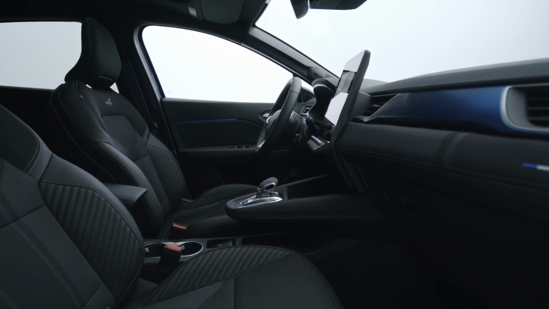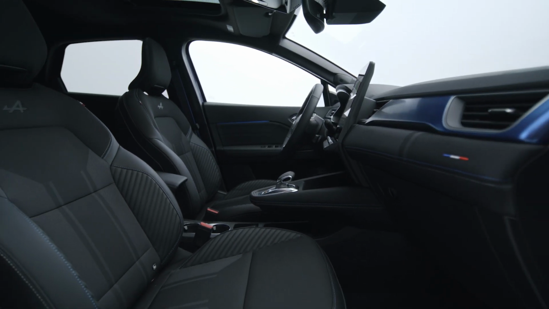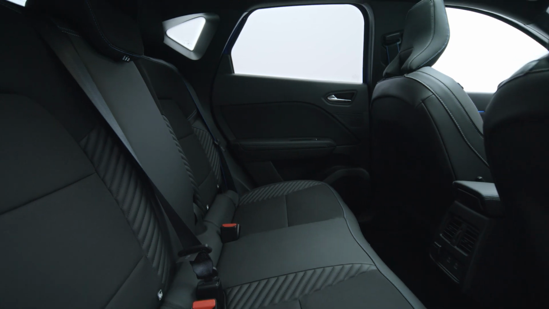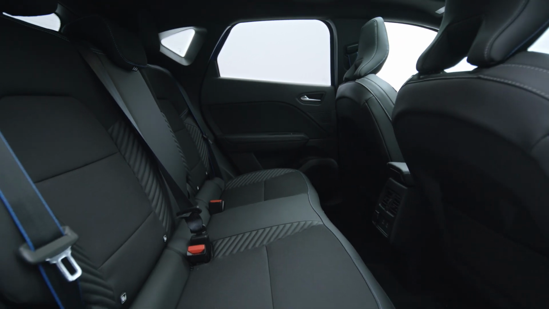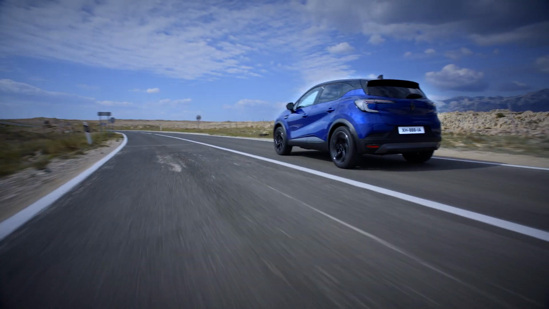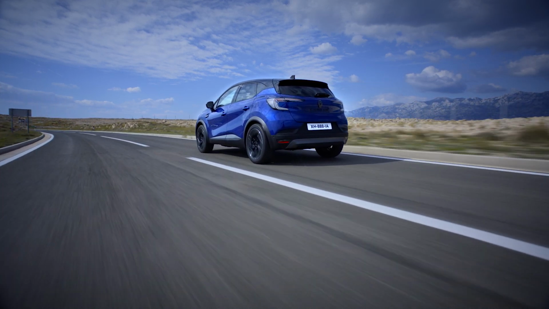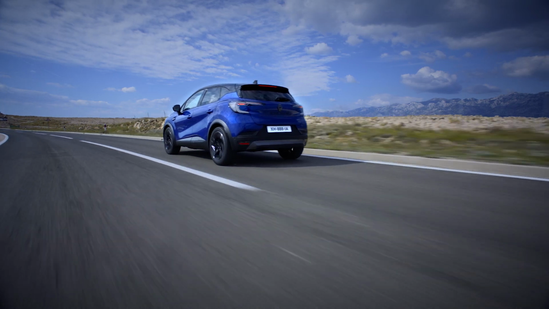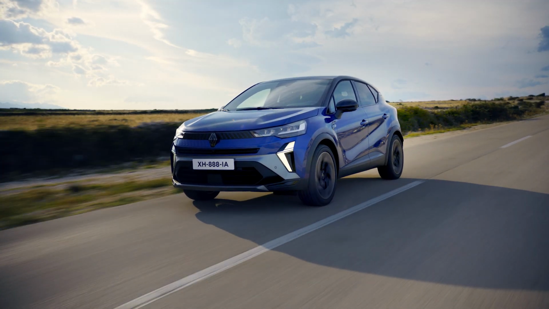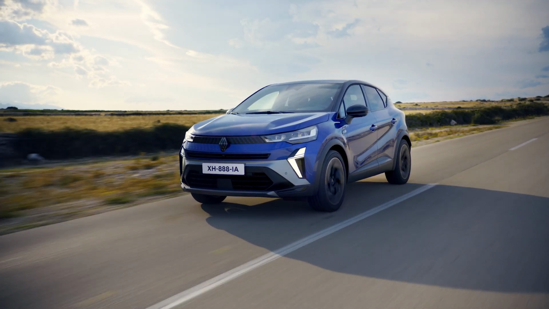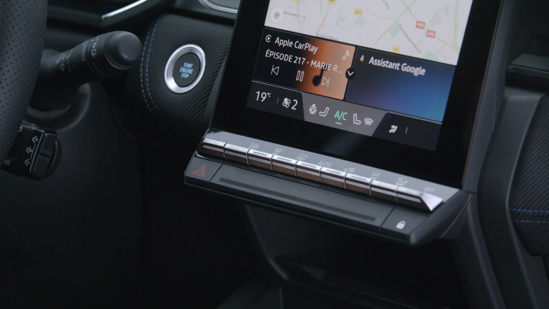Lastly, to avoid introducing polluted air into the passenger compartment, for example in traffic jams, your vehicle automatically activates the air recirculation function based on the quality of the outdoor air. The ventilation then operates with a closed circuit. You can of course manually activate this feature whenever you want by pressing this button.